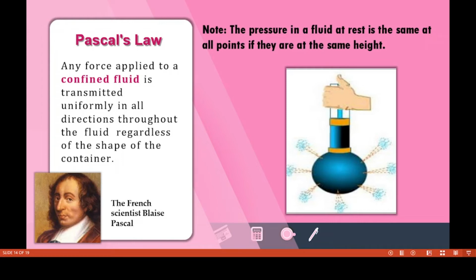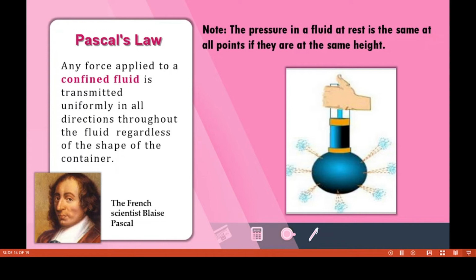This is a container, children. Here we attach one piston to this container, and we put equal holes on it. Now I push the piston. At that time the liquid flows in all directions uniformly. So this is a demonstration of Pascal's law. We give any force, but the liquid flows uniformly in all directions. I give only one force, but all the holes spread it uniformly in all directions.